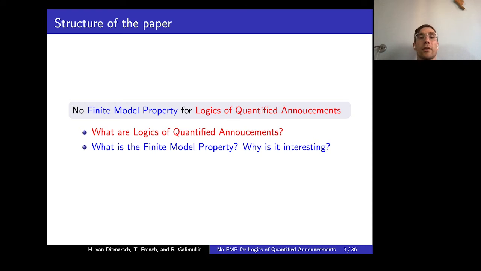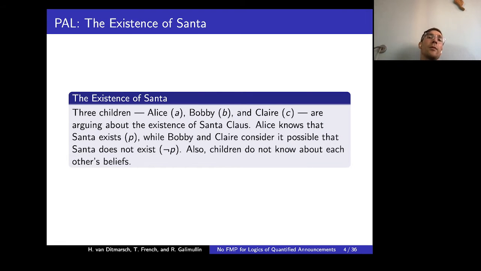In order to introduce the logic of quantified announcements, first we need to introduce public announcements. So we're going to do it by an example. Consider the situation where three children, Alice, Bobby, and Claire, are arguing about the existence of Santa Claus. Alice knows that Santa exists, which is represented by proposition variable P, while Bobby and Claire consider it possible that Santa doesn't exist, represented by the negation of P. Also, children don't know about each other's beliefs.